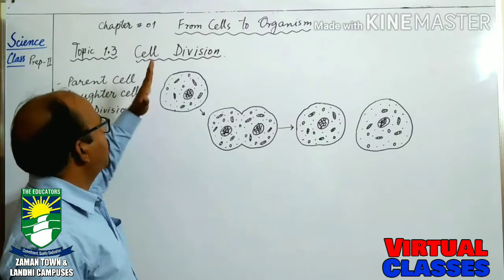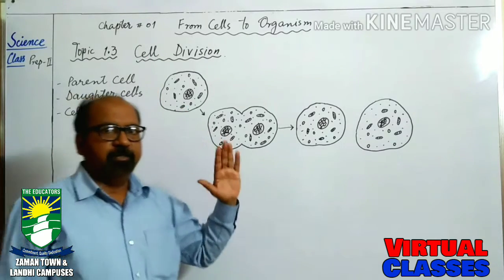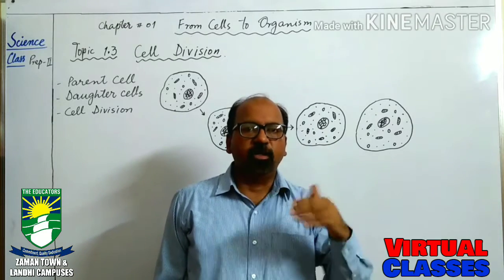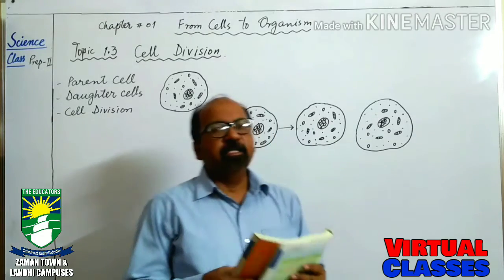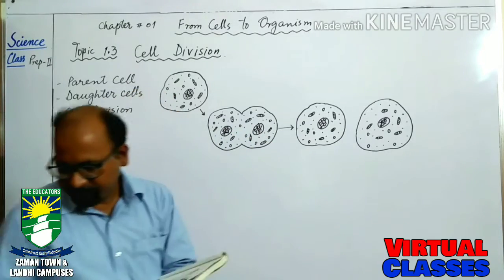And today in this topic we are going to discuss how cells are divided into two new cells or two daughter cells. So the cell which is going to divide is called the parent cell.